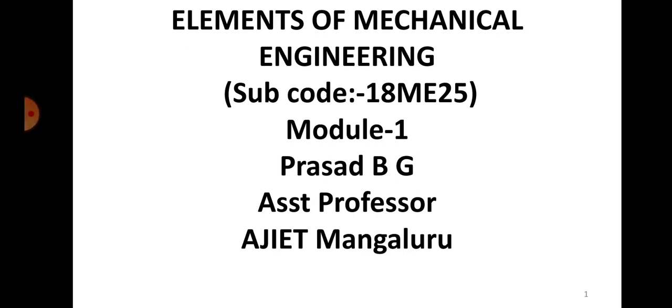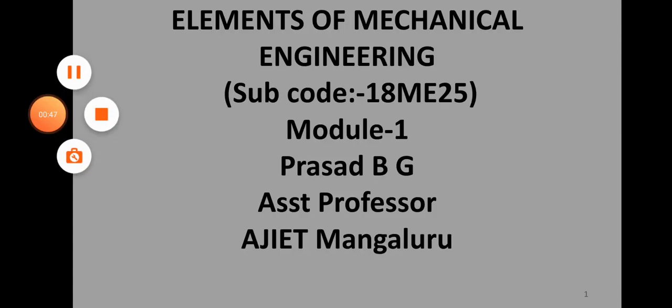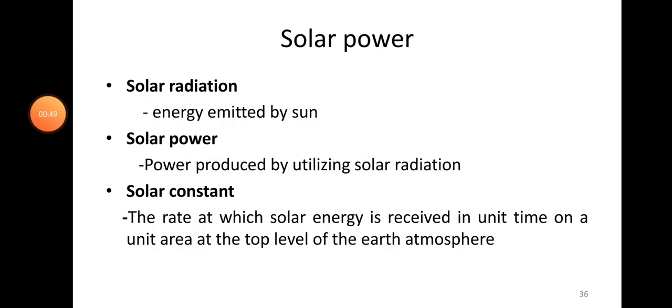Okay, so we'll first begin the session with solar energy. All right, solar power. So solar power means solar radiation, right? We receive energy from the sun through radiation. So energy emitted by the sun will be in the form of heat as well as in the form of light.